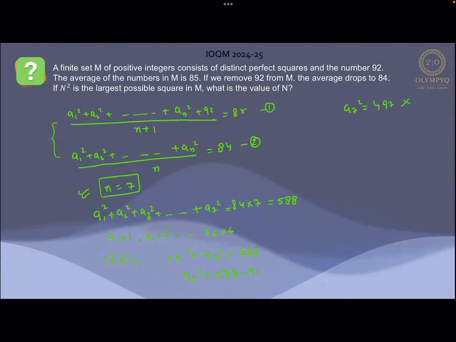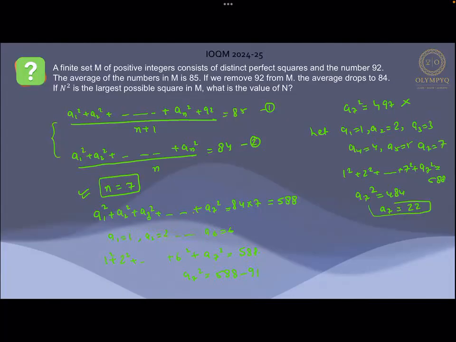So the next case we are going to assume over here. Let a1 be 1, a2 as 2, a3 as 3, a4 as 4, a5 as 5, and a6 as 7. Then in that case the conditions are going to be satisfied. So this a7 square is going to be equal to 588 minus the rest, so I can see that a7 square will come out to be equal to 484, which is nothing but the square of 22.